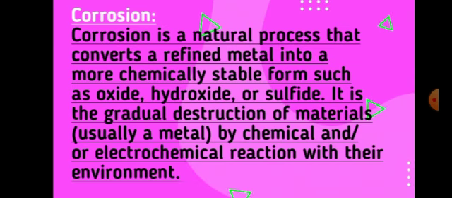And remember, when corrosion takes place, there will be a change in the color of the material or element or metal which gets corroded due to the presence of oxygen or some other gases that are present in the atmosphere. Also, the stability level of the element or metal increases. So the metal becomes more chemically stable when corrosion takes place. So that is one benefit here. And the products formed here are oxide, hydroxide or sulfide.